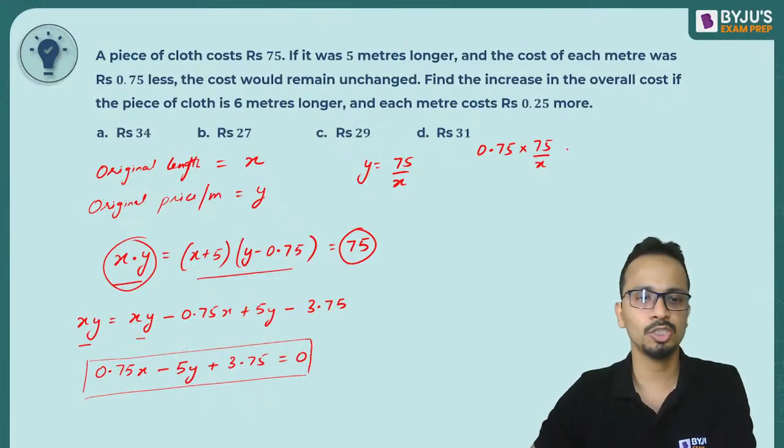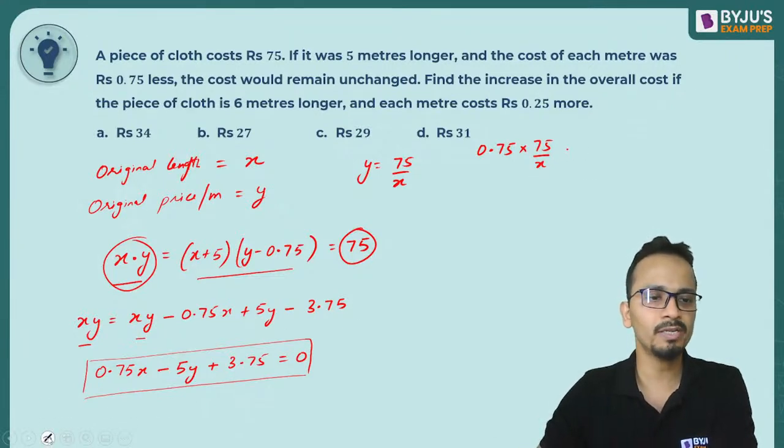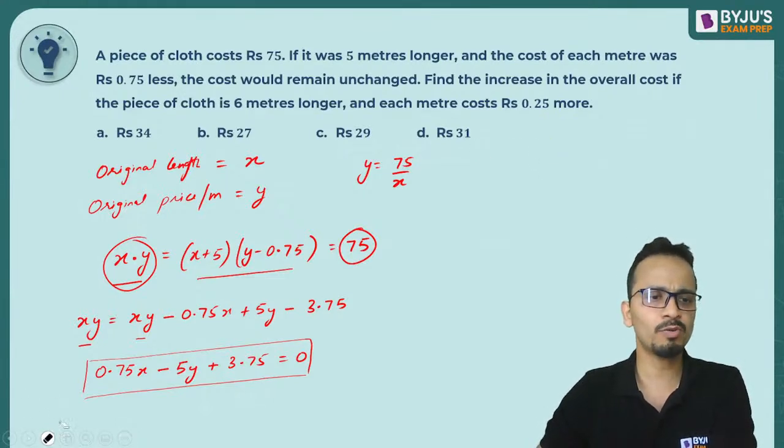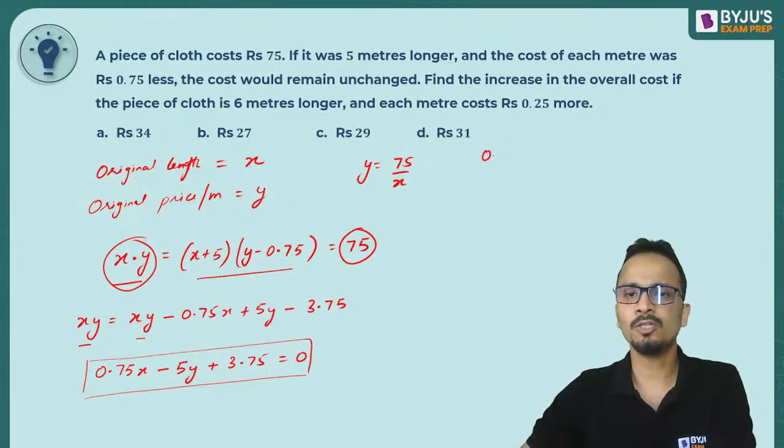No. So I'm substituting Y, not X. So let's erase this. So first part will remain as it is. 0.75x minus 5 times the value of Y is 75 upon X plus 3.75 is equal to 0.